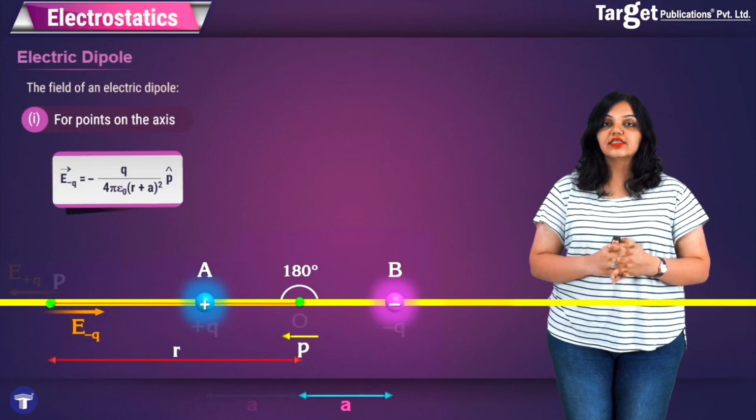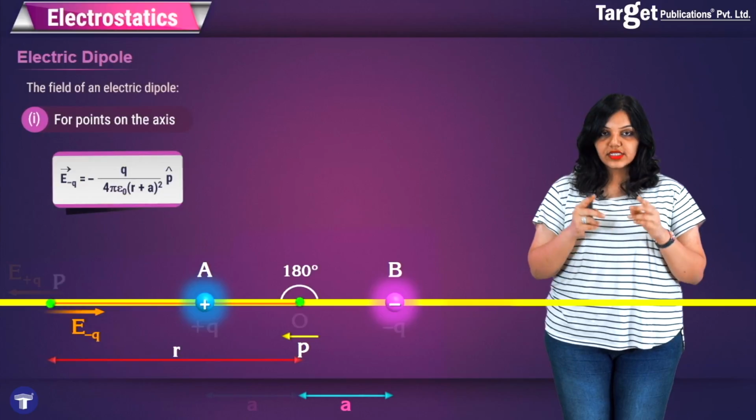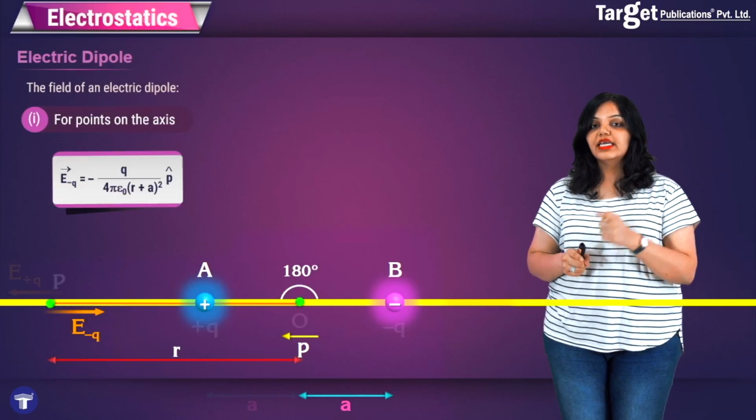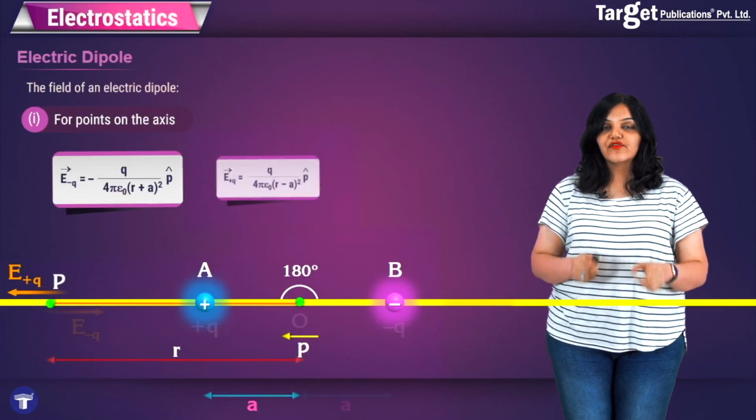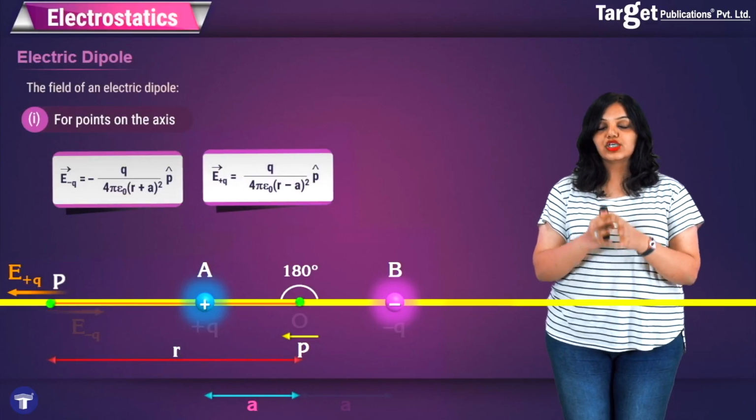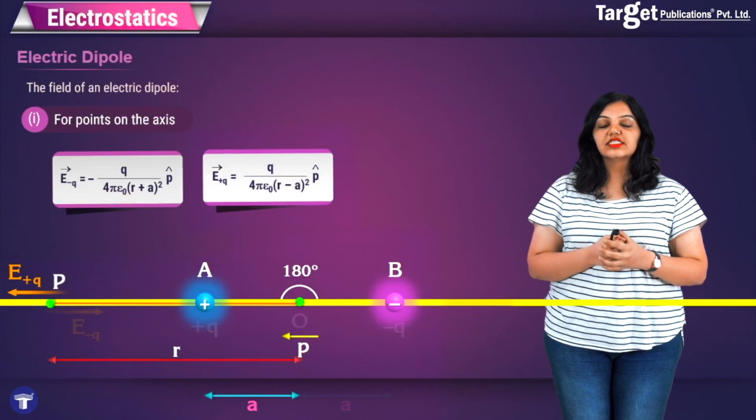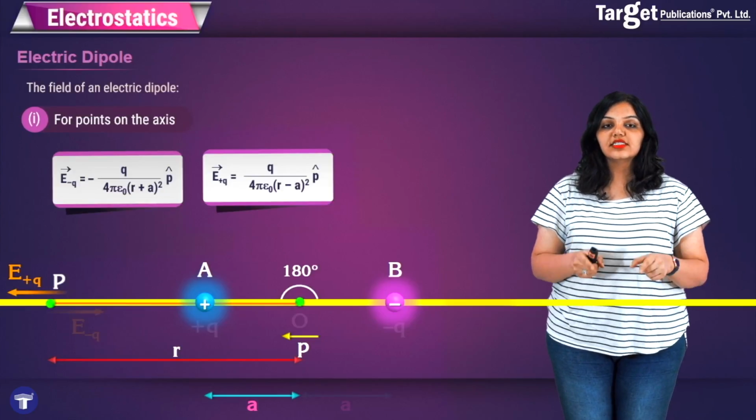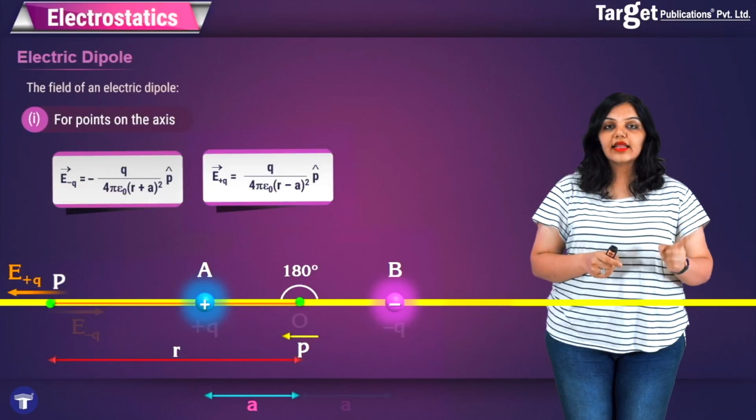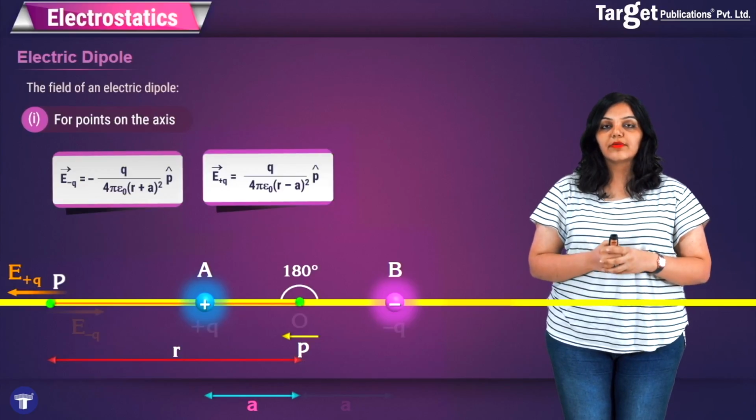Also, you can see that instead of R, we have written R plus A, because the distance between point P and point B is R plus A the whole square. Similarly, I can write down the electric field at point P due to the charge plus Q. In this case, you will see that instead of R, we have written R minus A the whole square, because the distance between the point P and the point A is equal to R minus A.